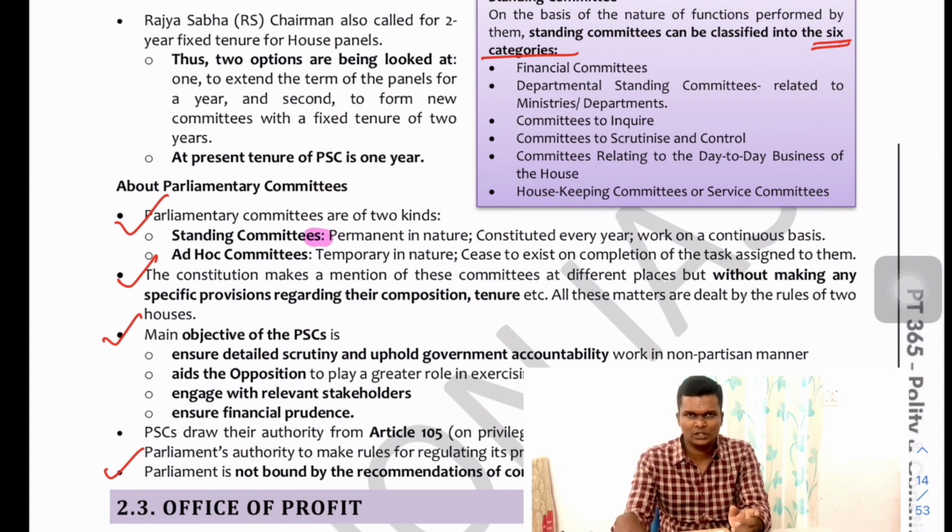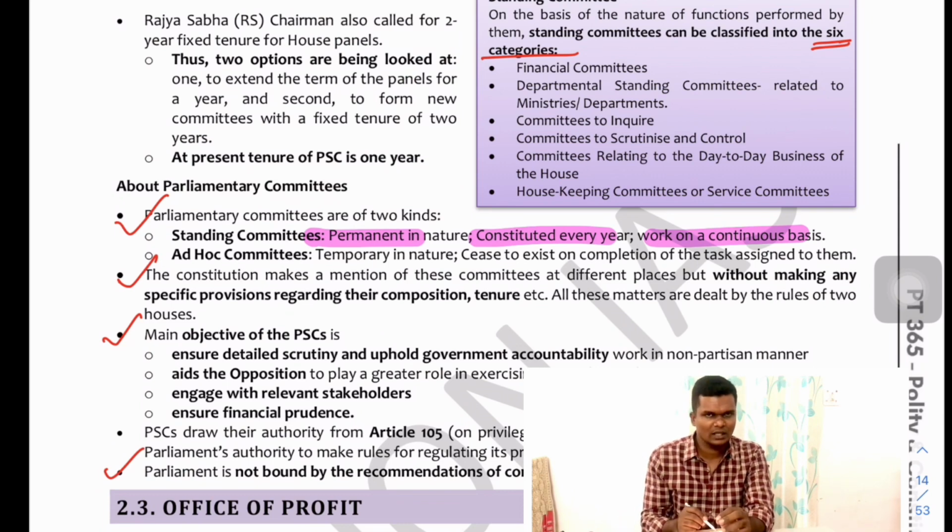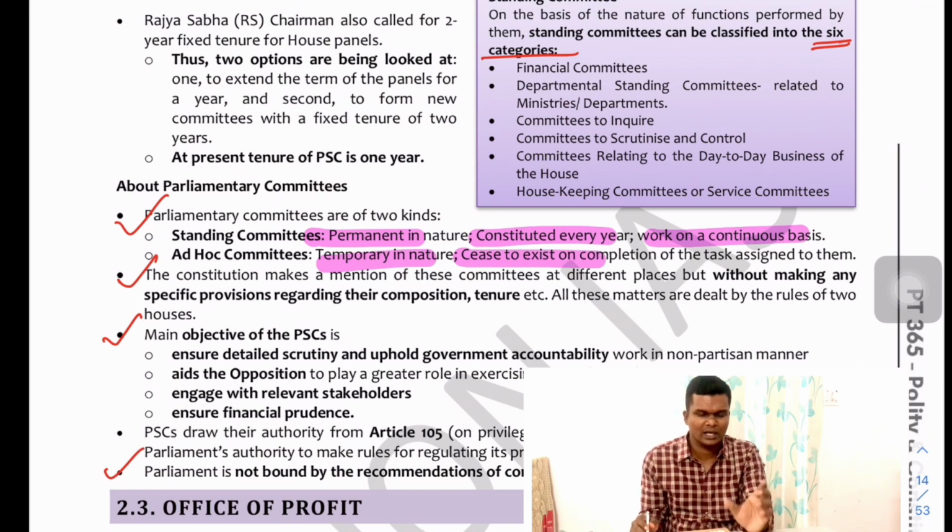So parliamentary committees, as you will know, are of 2 types: standing committees and ad hoc committees. Standing committees are permanent in nature and they are constituted every year and work on a continuous basis. Ad hoc, by the term itself, is temporary. So it is created only for a particular issue or a particular task, and then it will be dissolved. Fine. Although the Constitution repeatedly mentions parliamentary committees, it has not clearly told about their constitution, members, nature or tenure.